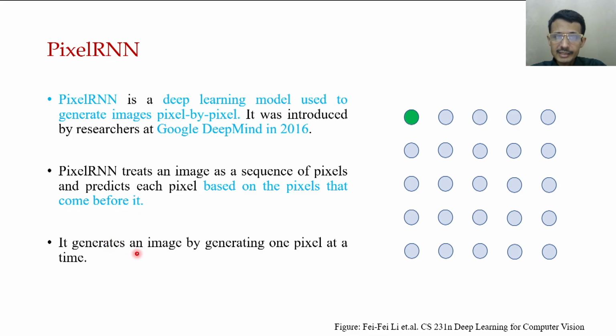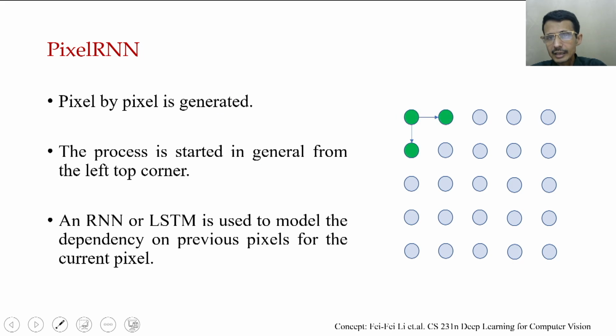So it generates a full image by generating one pixel at a time. See here, this pixel is generated, this pixel is generated by this pixel, and this is also generated by this.